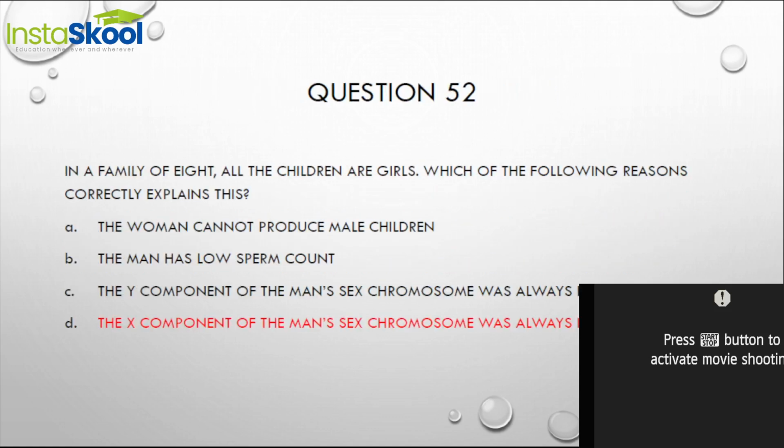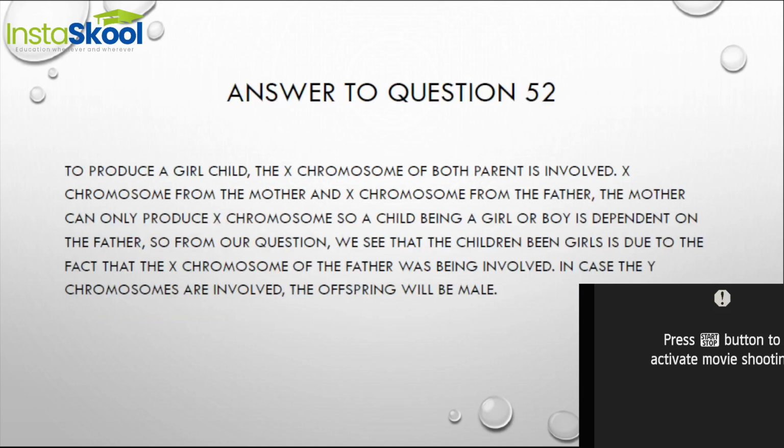Question 52. In a family of 8, all the children are girls. That is, a mother and a father have 6 girls. Which of the following reasons correctly explains this? Now, producing a girl child largely depends on the father. And why do we say so?